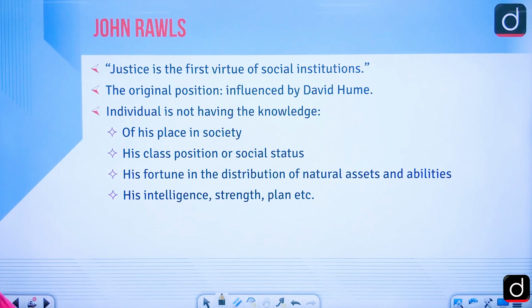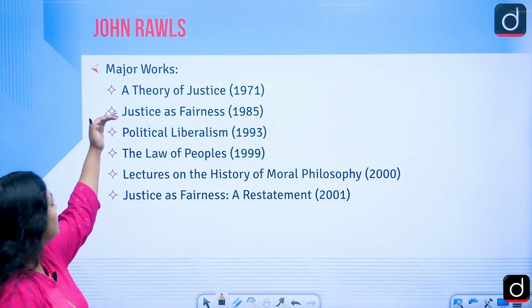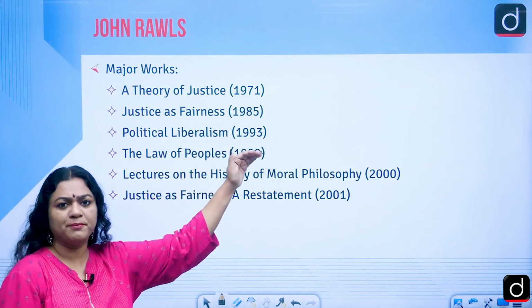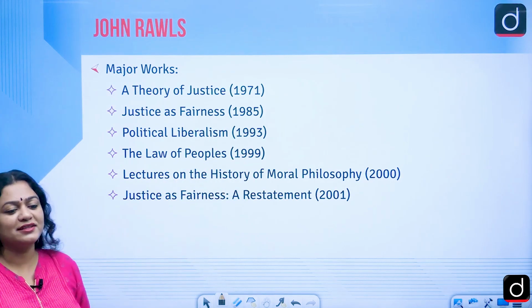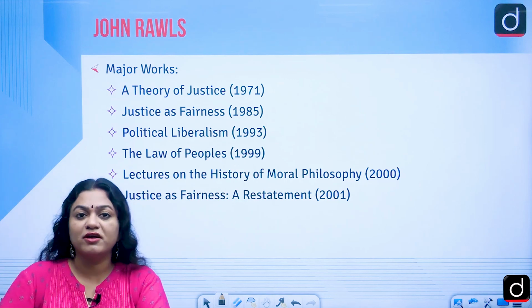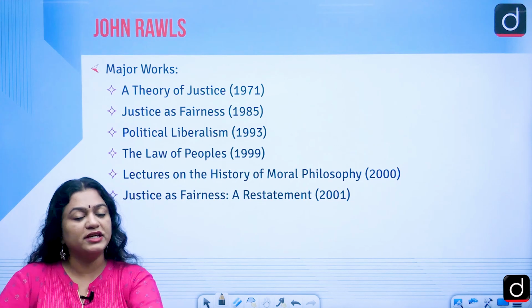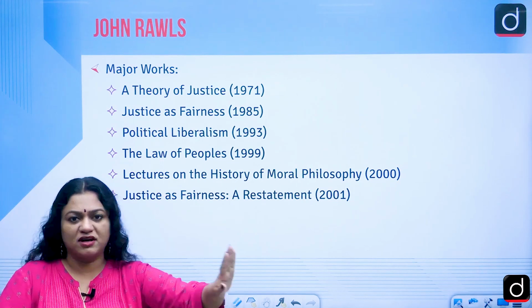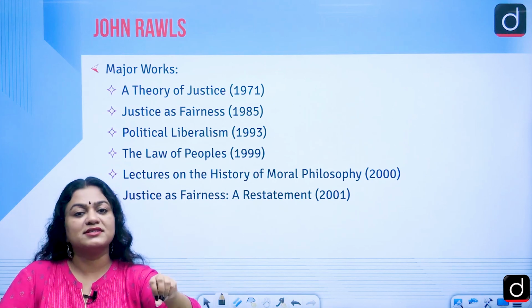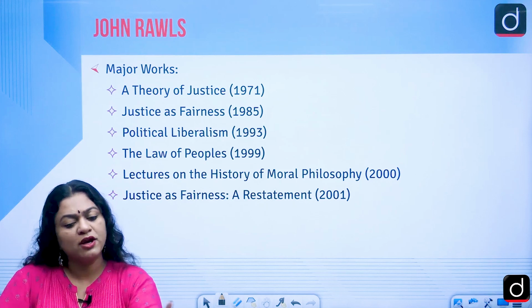Now, we will check out his major works. A Theory of Justice, a very important one, published in 1971. This was also the period of revival of normativism in political theory, where there was a new thrust: we are done with behavioralism, and now it is important to revive values as well as facts, to bring both together.